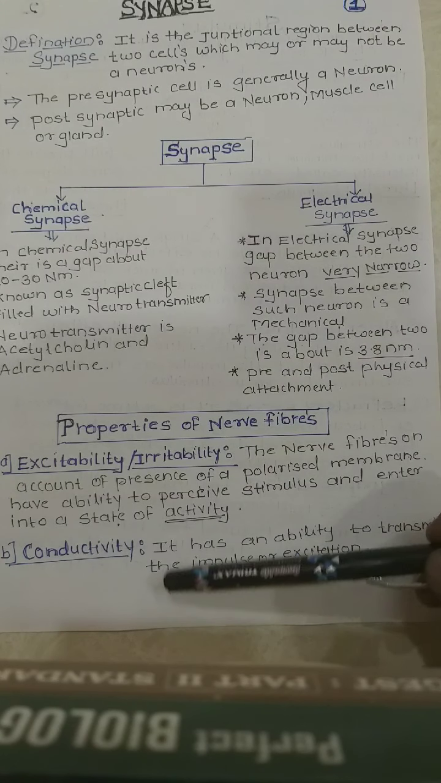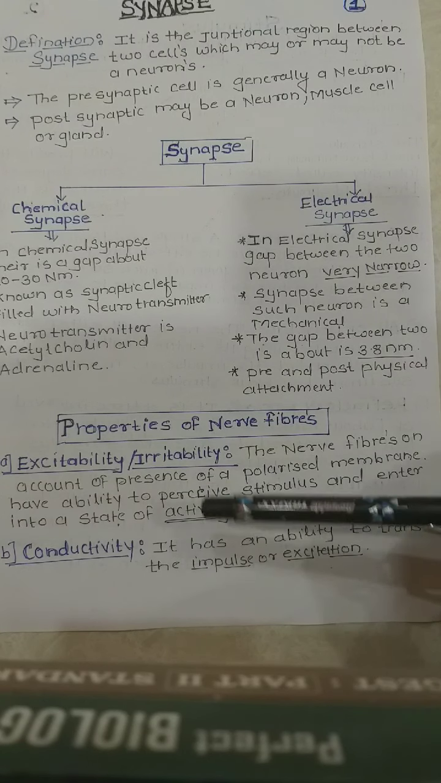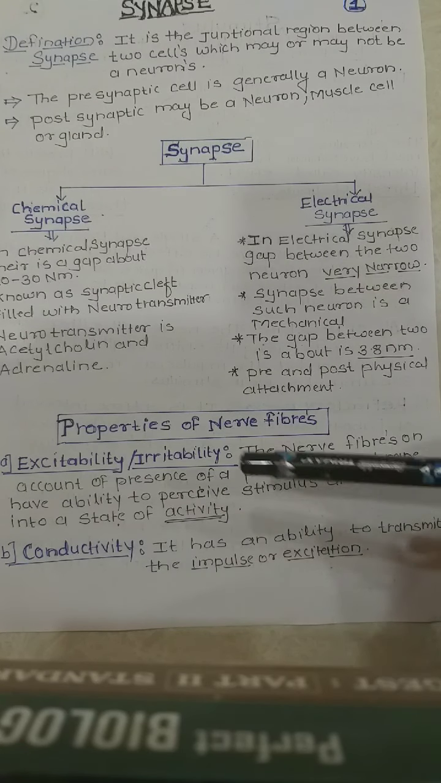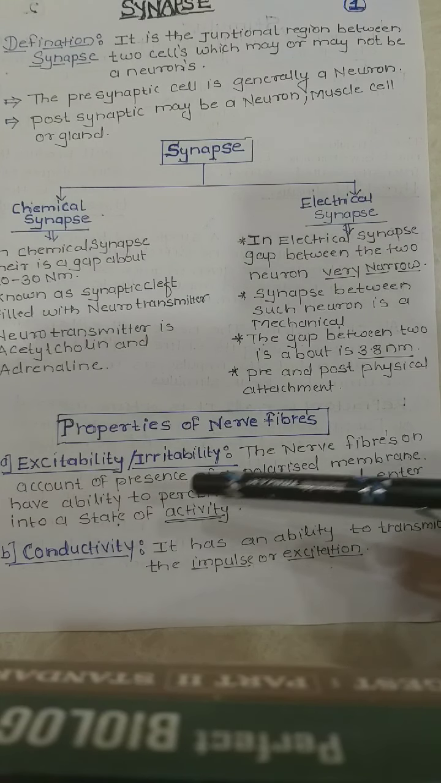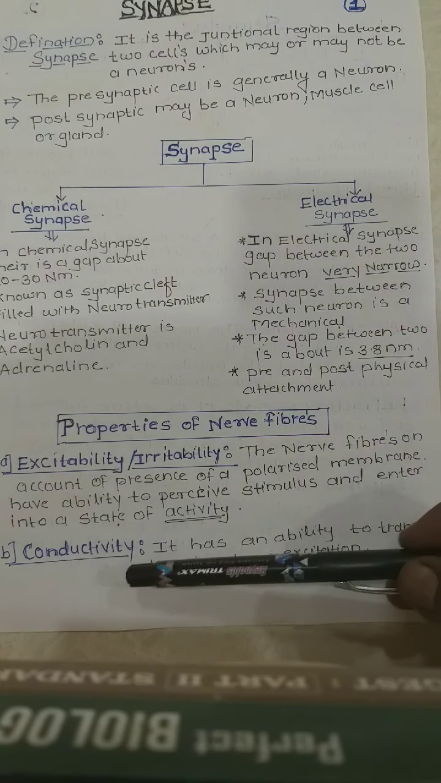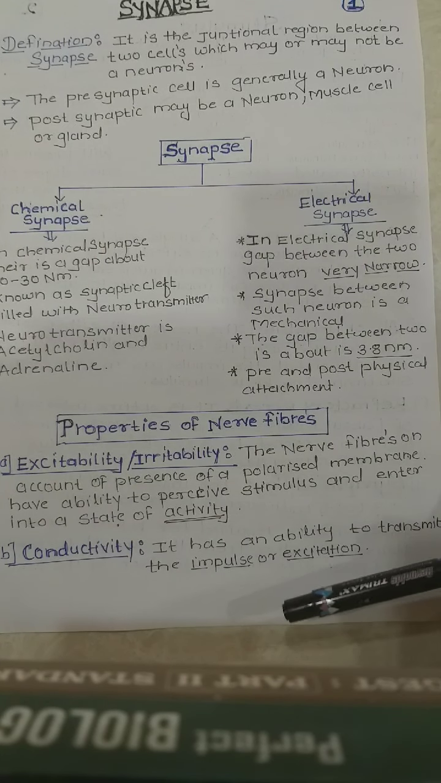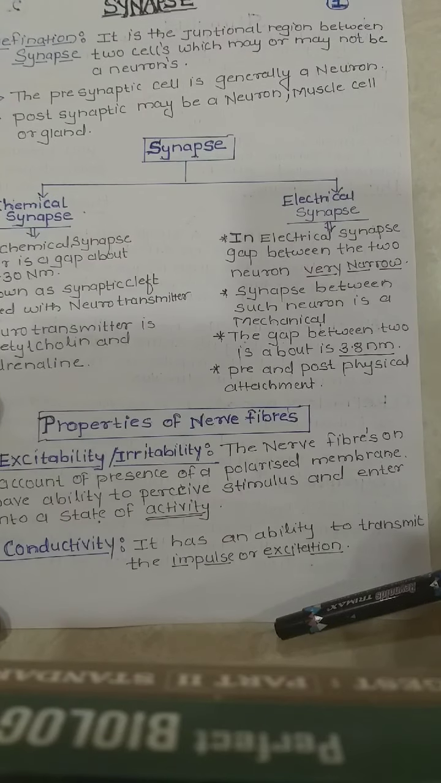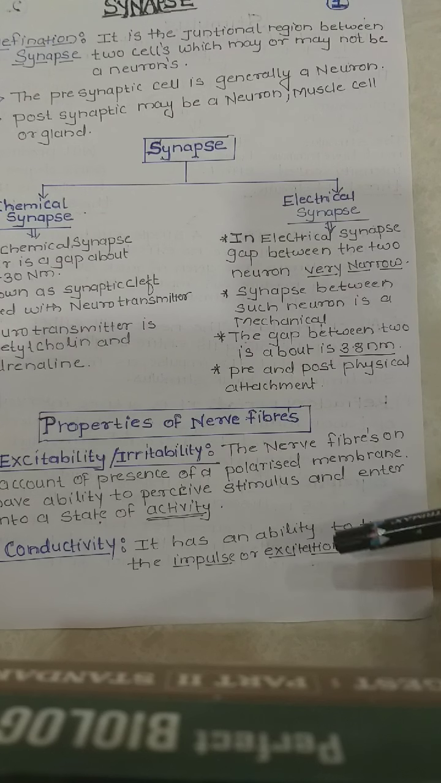Another property is conductivity. The impulse generated by stimulation from the external or internal environment has to be conducted by the nerve fiber. That is called conductivity. It is the ability to transmit the impulse or excitation.